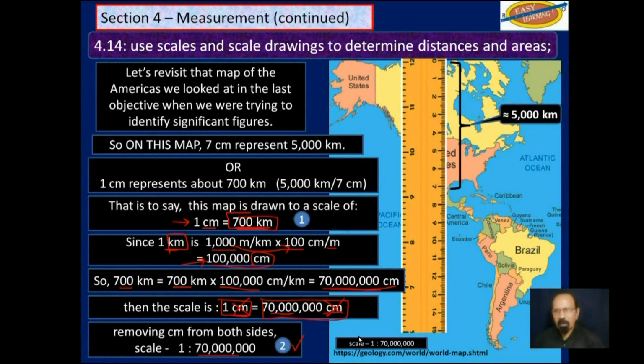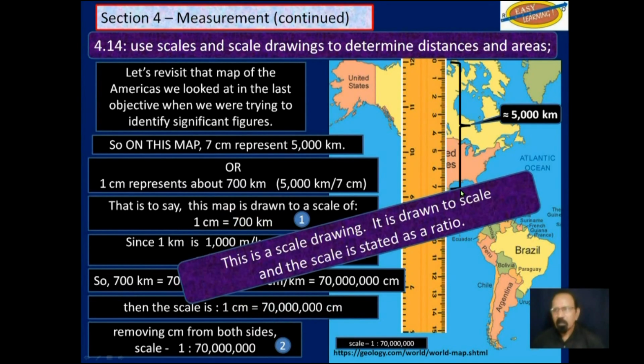So somewhere on this map you should see scale 1 to 70 million. So if you take 1 centimeter here, it will be 70 million centimeters. If you take 1 inch on this map, it will be 70 million inches. If you take 1 whatever on this map, it will be 70 million of that in reality. So this is a scale drawing. It is drawn to scale, and the scale is stated as a ratio.